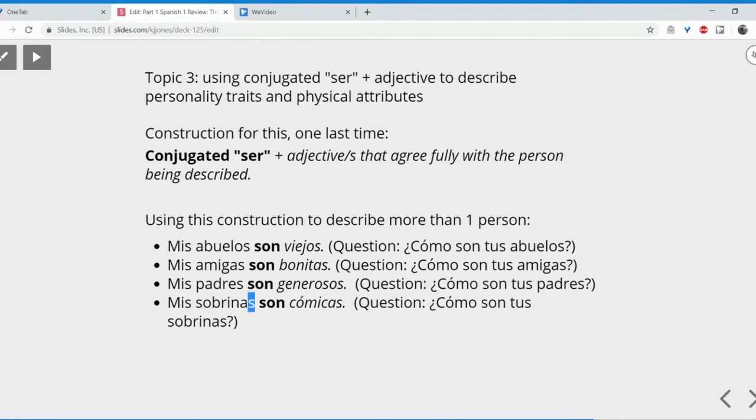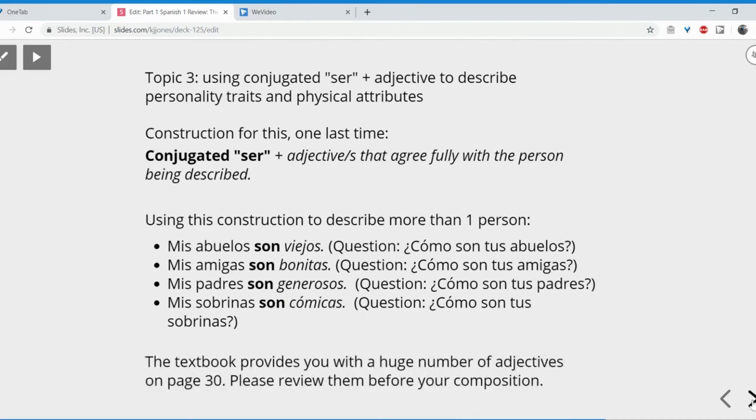If you have a noun that ends in an S, again, every single related adjective, whether it's possessive mis or descriptive cómicas, is gonna end in an S too. It has to, okay? Again, we still have the same structure we've been using this whole time. Here, subject noun phrase. Here, conjugated form of ser. Here, adjective. That's all there is to it.